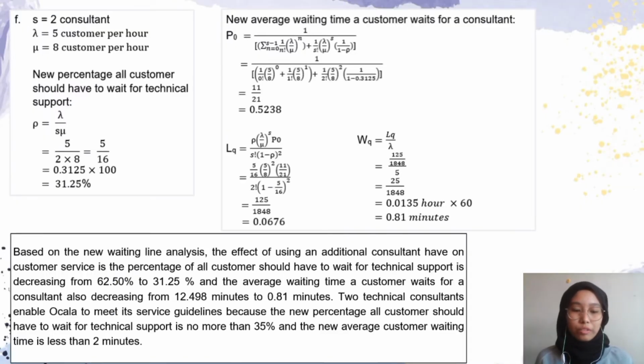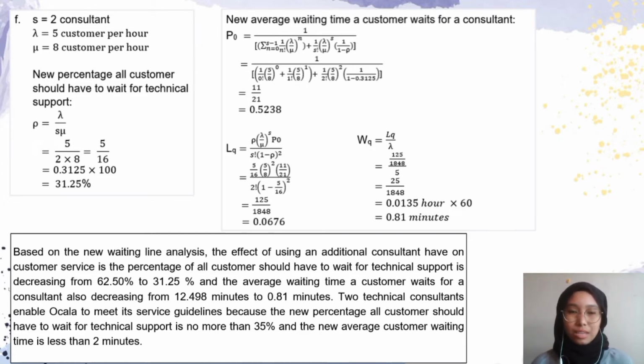Next, for question 2f, the number of servers is 2 consultants, so we use the multi-channel queuing model formula. Based on the new waiting line analysis, the effect of using an additional consultant on customer service is that the percentage of customers who have to wait for technical support decreases from 62.50% to 31.25%, and the average waiting time for a consultant also decreases from 12.498 minutes to 0.81 minutes.